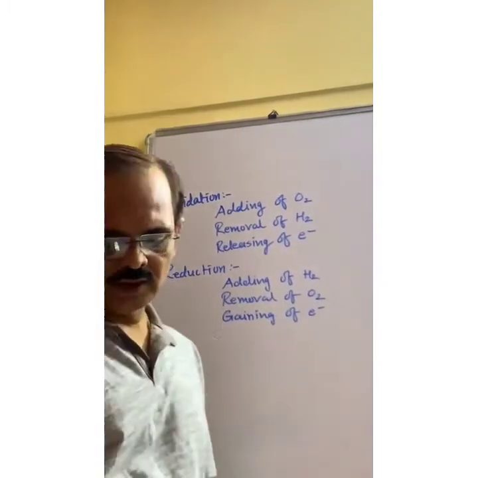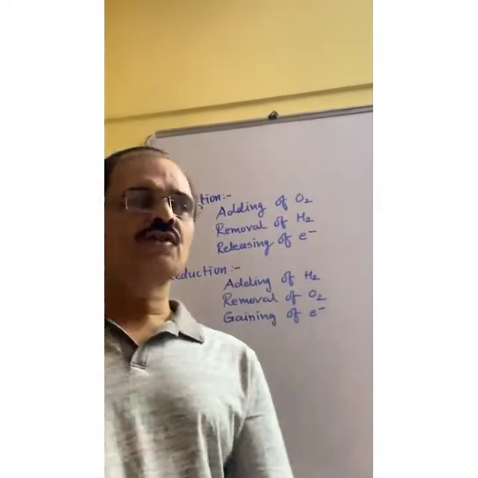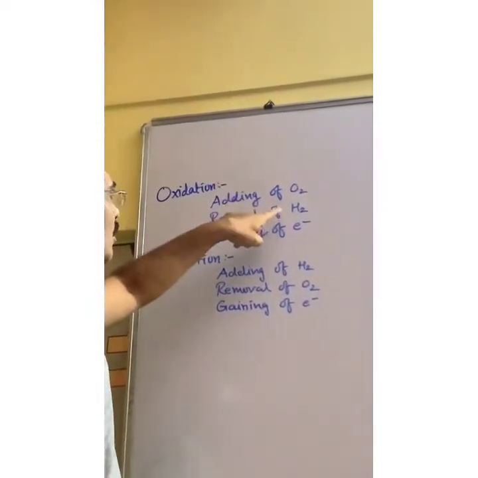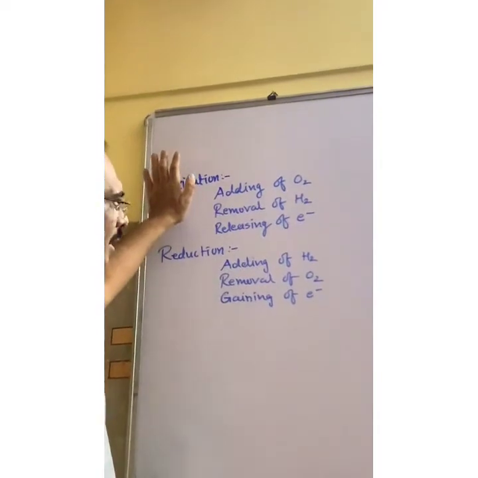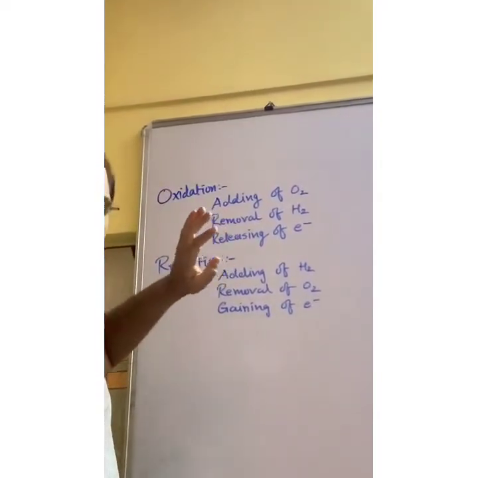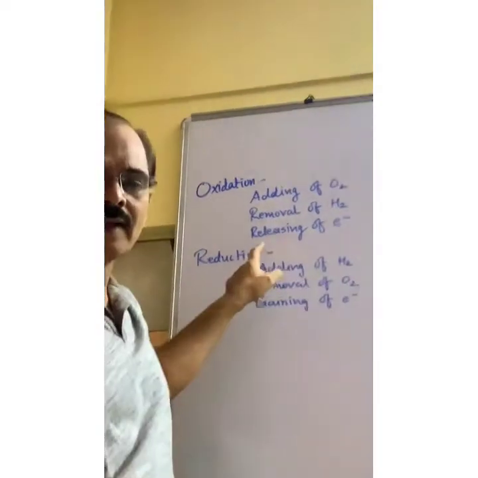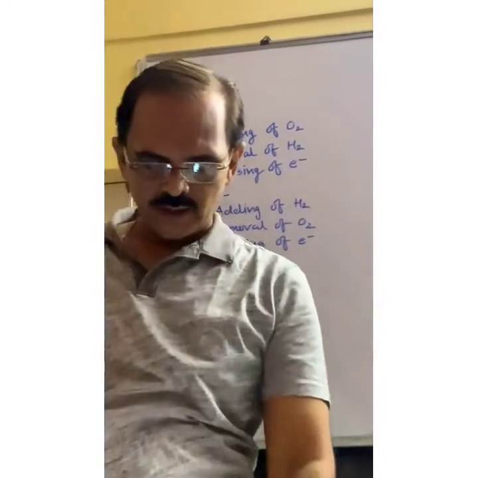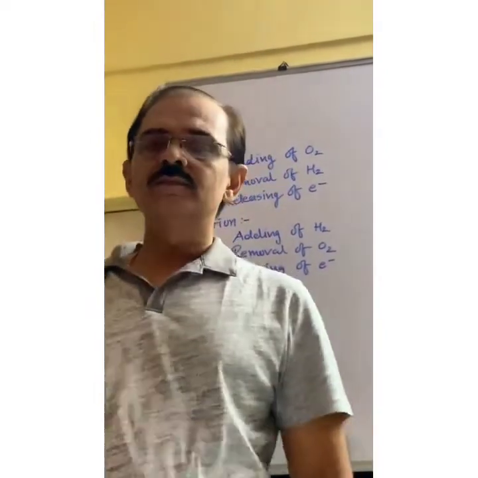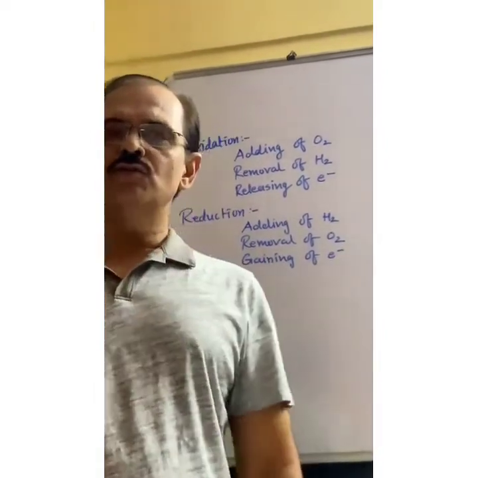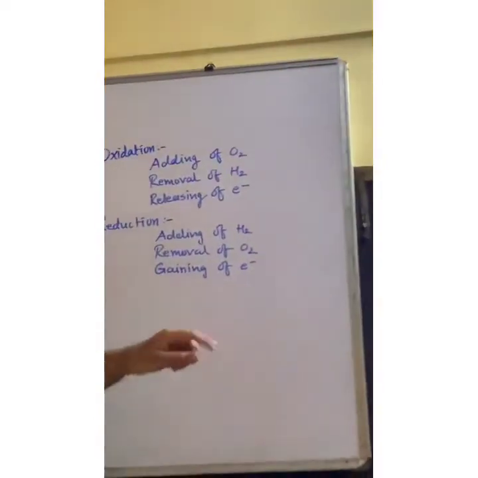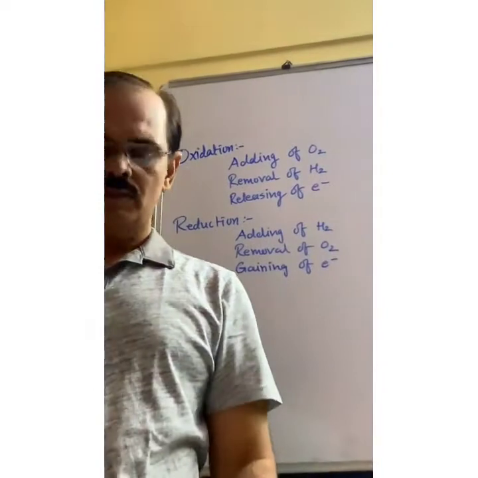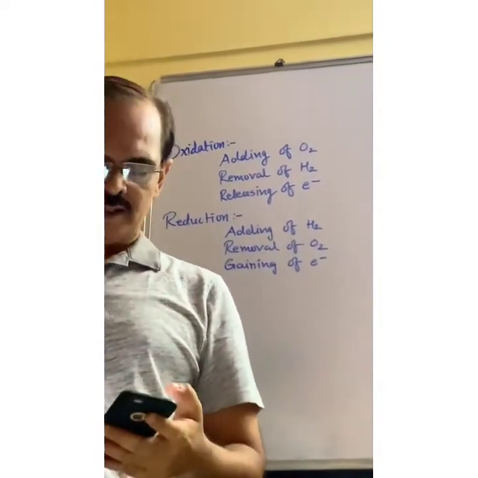So some reactions are there in which oxygen is added or hydrogen is removed, known as oxidation. In opposite to this, in some reactions, hydrogen is added and oxygen is removed. That is called reduction reaction. And suppose in some reaction, both reactions take place together, then it is known as redox, R-E-D-O-X. Redox. Combining of oxidation and reduction.